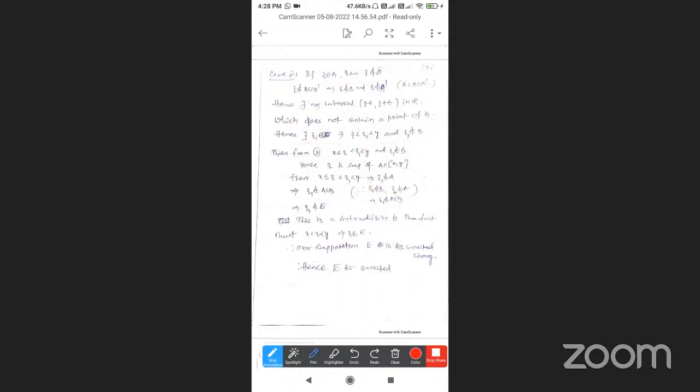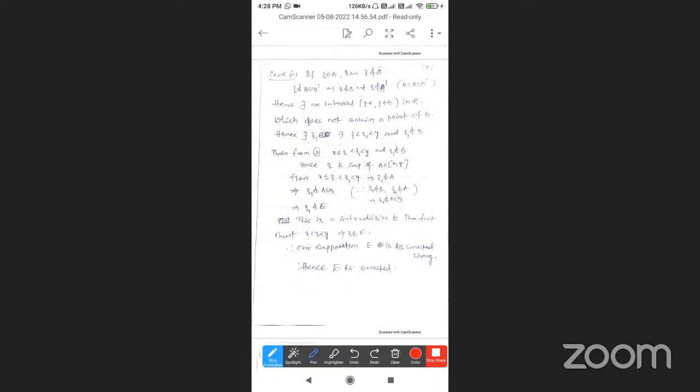Then there exists an open interval (Z minus epsilon, Z plus epsilon) in the real number system which does not contain a point of B. There exists a point Z1 such that Z is less than Z1 is less than Y. So Z1 does not belong to B.